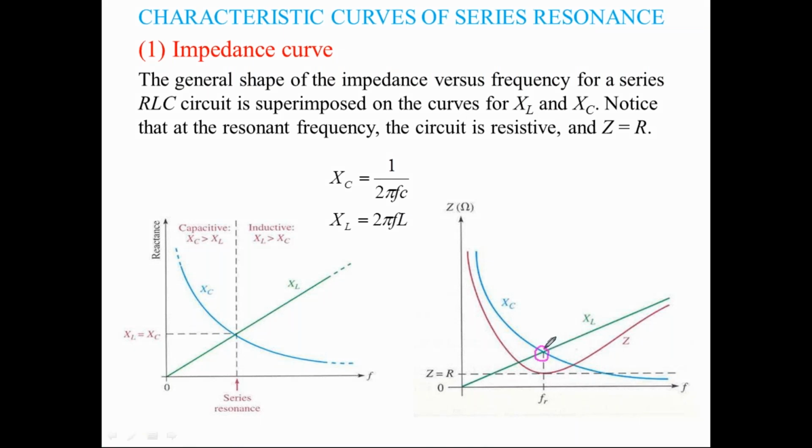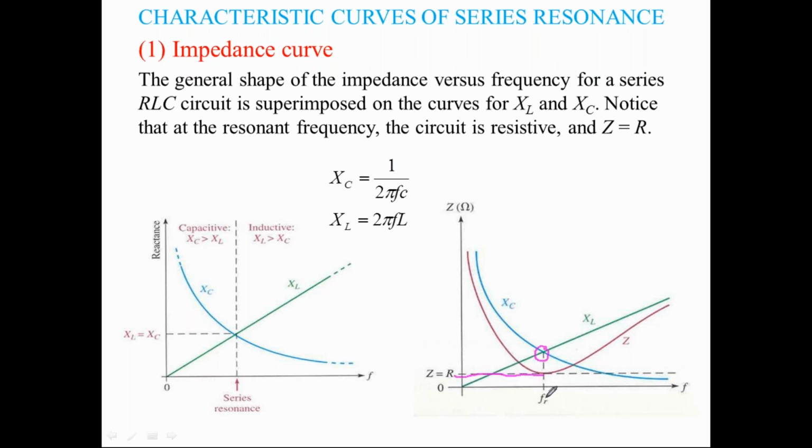I'm talking about this point. One is increasing and the other is decreasing. At F equal to FR, both XC and XL are equal and opposite, so the resultant value of XC minus XL becomes 0. The impedance at this value consists of resistance only.